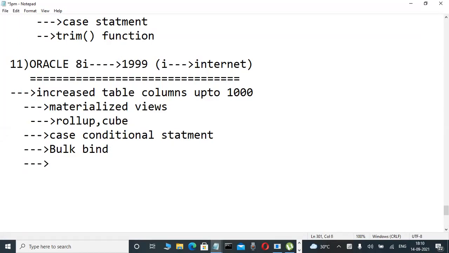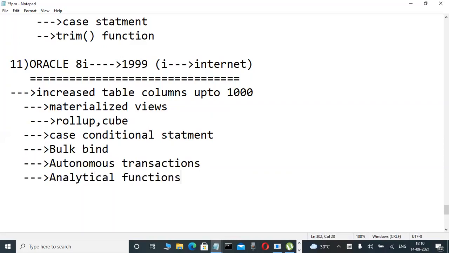Autonomous transactions. Analytical functions, rank, dense rank, so many things are there. And INSTEAD OF triggers is a concept too.